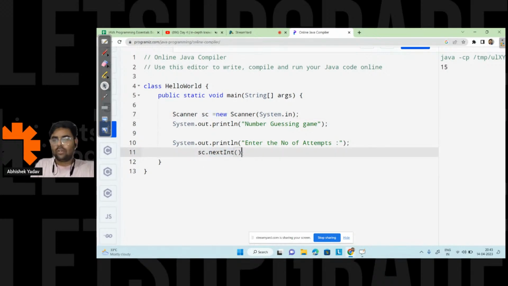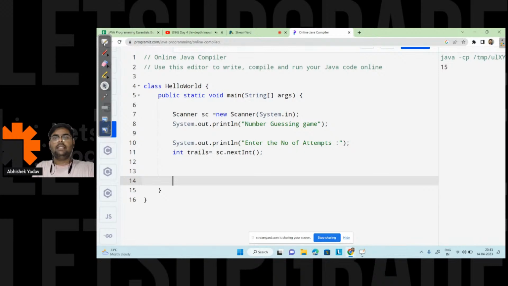I have to call that method, and this will take the data from the buffer, convert it into integer format, and I have to store that data somewhere. That somewhere will be a variable, so I will store the data in int trials. So here I have the trials.